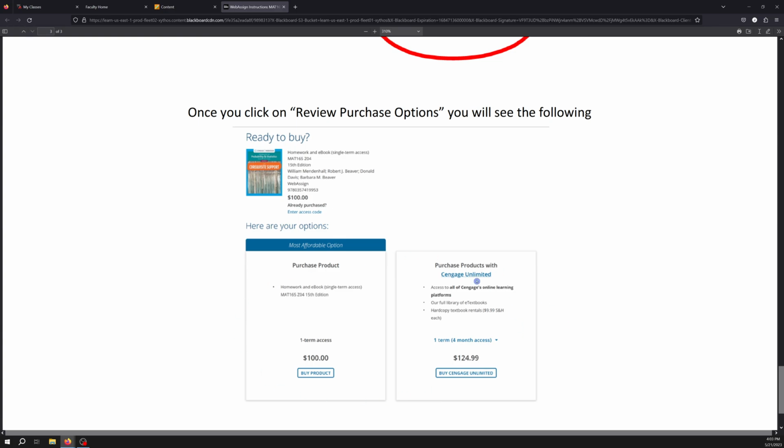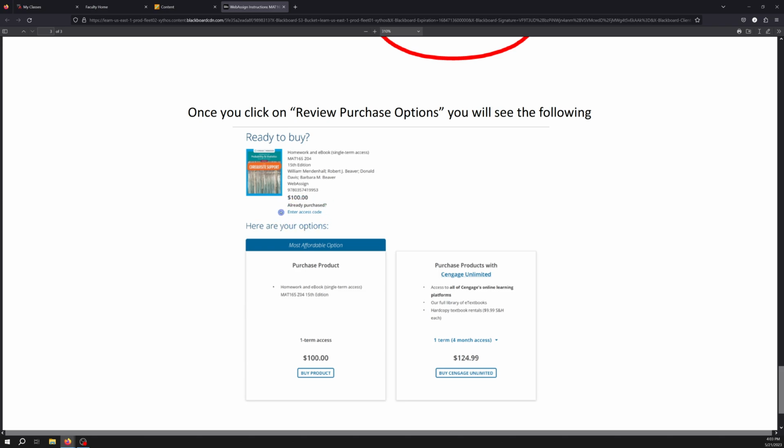Option 2, you've used WebAssign before. Try to log in, see if you still have some time left on that pass. Or option 3, which is you went to the bookstore and you bought an access code from the bookstore within the last 2 weeks. This is where you would go ahead and type in that access code.